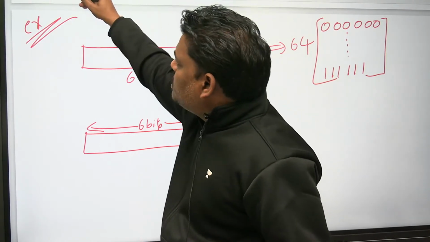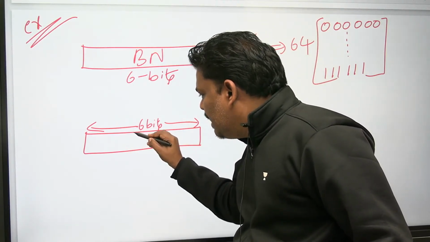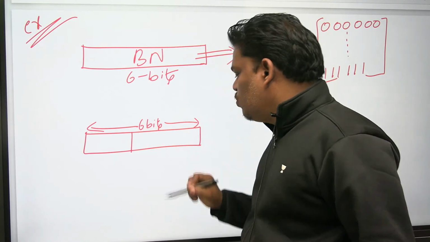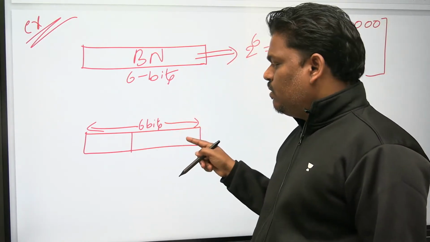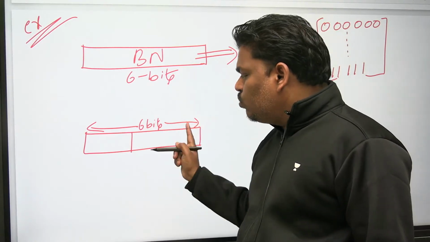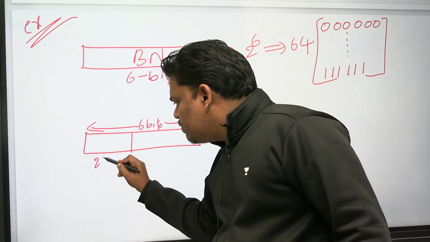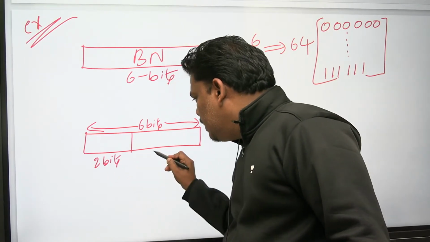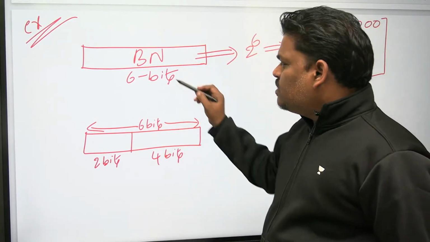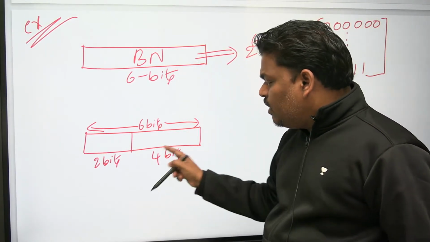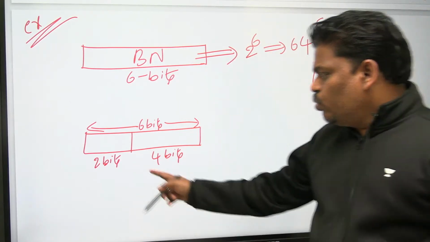These 6 bits I divided into 2 parts. Let us assume here 2 bits, here 4 bits. This binary number contains 6 bits, and I divided it into 2 parts, 2 bits and 4 bits.